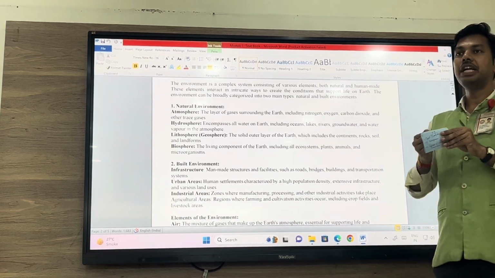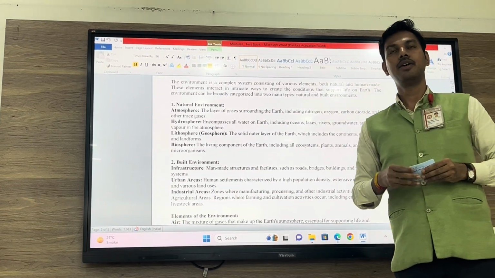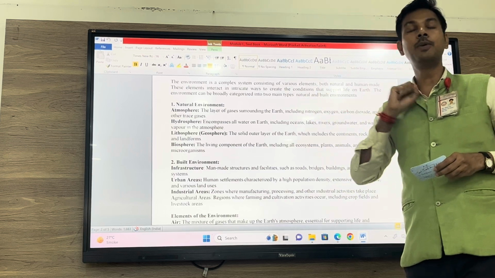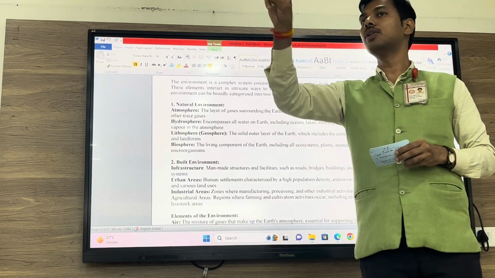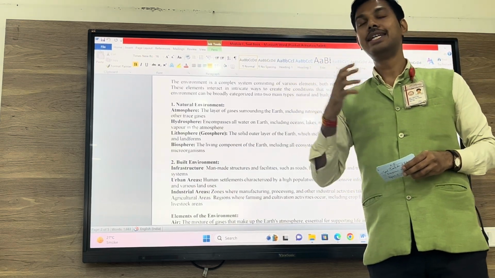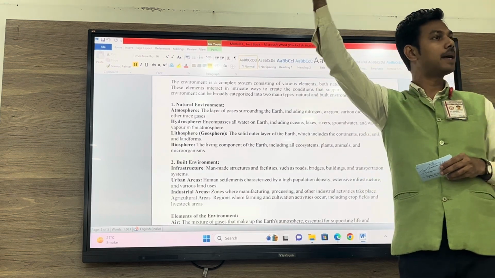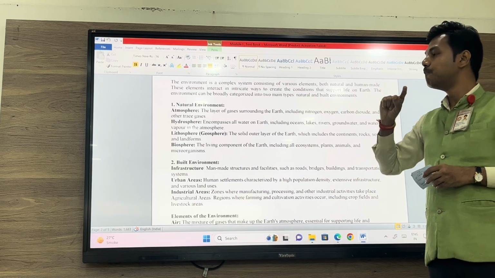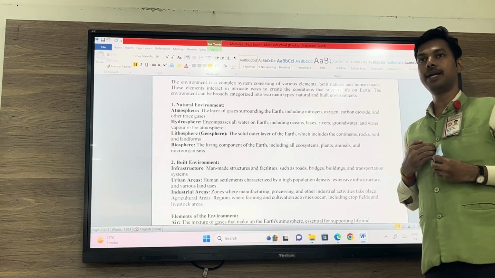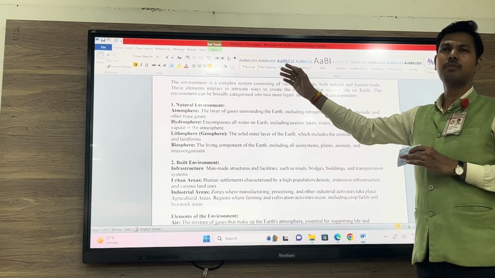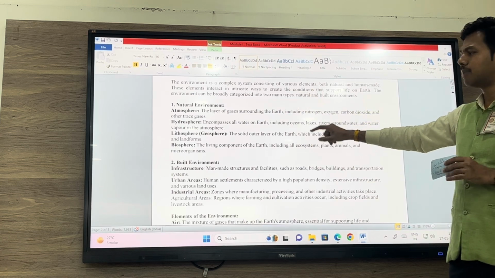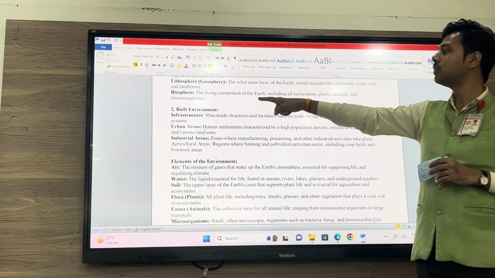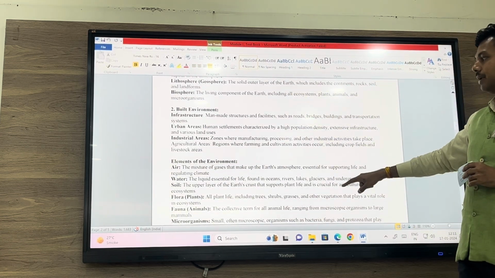Well, when we divide the environment, when we try to analyze the components of environment, then environment is of two types. One, natural environment, which is made by nature, which is made by God, and the next one is man-made environment, which is made by us. Natural environment is known as natural environment, but man-made environment can be known as built environment.